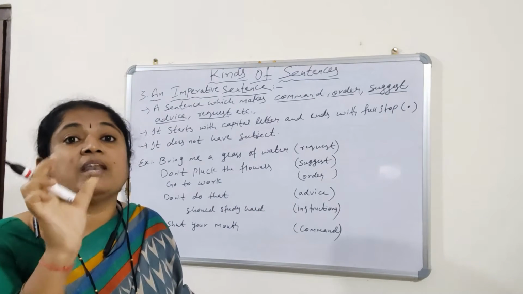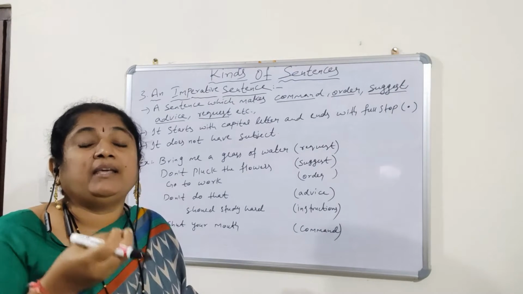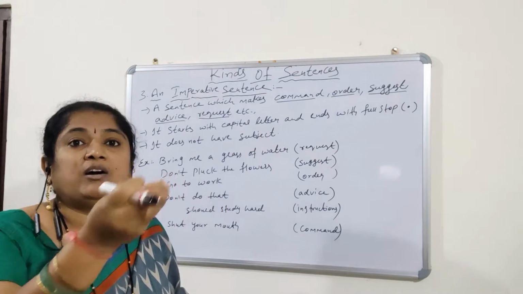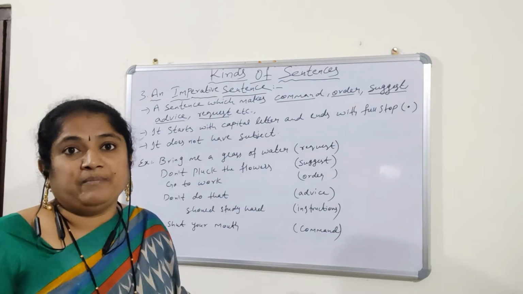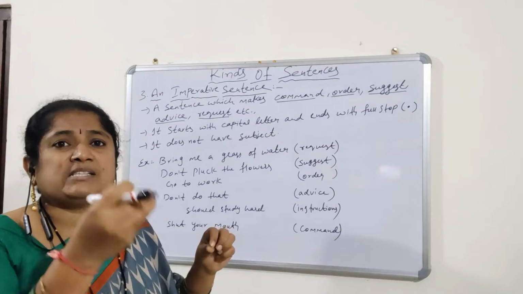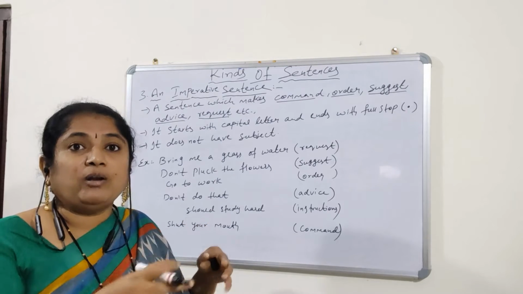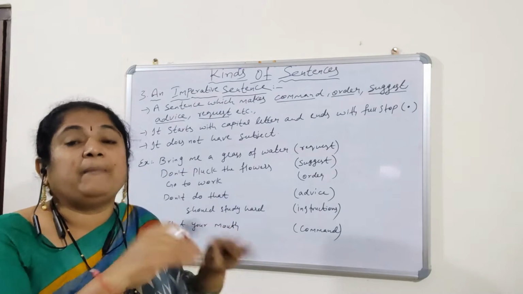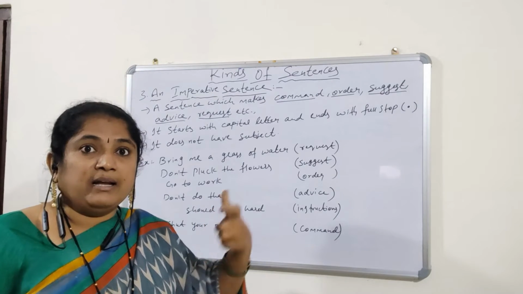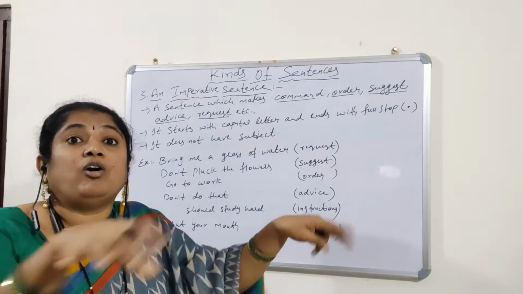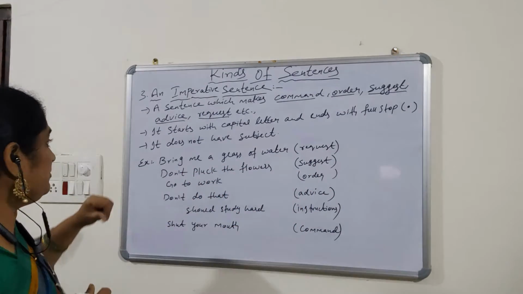Subject means what here? Noun. In assertive sentence we are saying by taking the name of a person, thing, etc. But here we are not taking anyone's name. We are just suggesting, requesting, commanding, ordering. We are saying to a particular person knowingly, but we are not taking the name. Or sometimes we can say the sentence by taking all the people together. Let us see the examples.